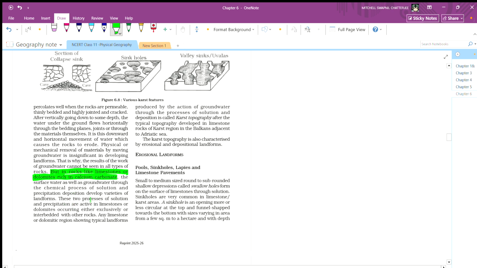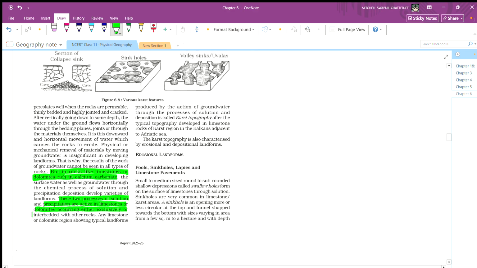These two processes, solution and precipitation, are active in limestone and dolomites, which occur either exclusively or interbedded with other rocks.